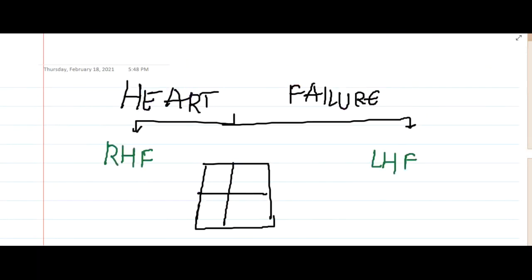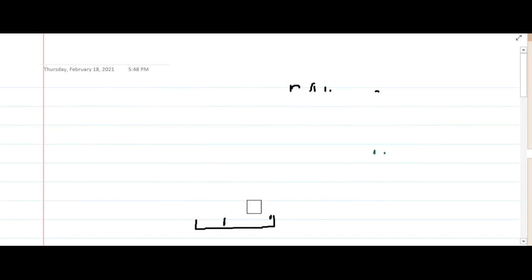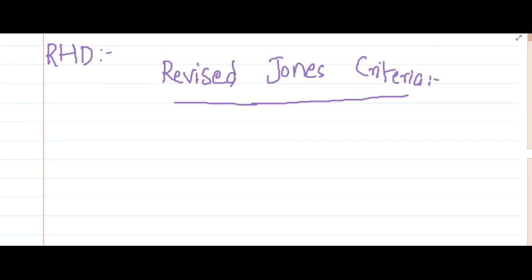Now we will see the criteria by which we classify rheumatic heart disease; obviously the other things will get cleared up. We have one important criteria, which is the revised Jones criteria. In revised Jones criteria we have major, minor and supporting evidence.